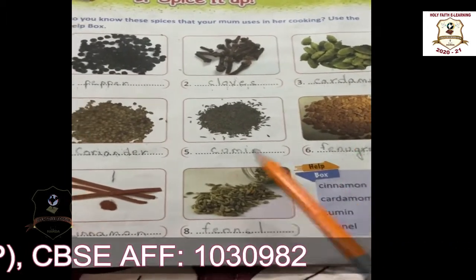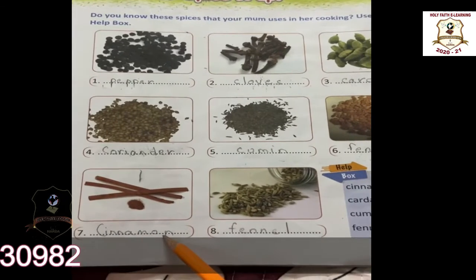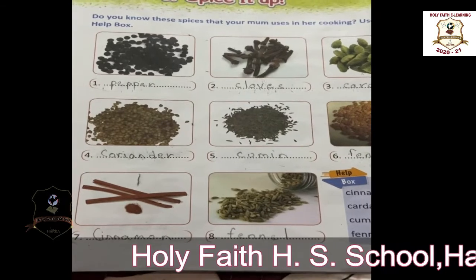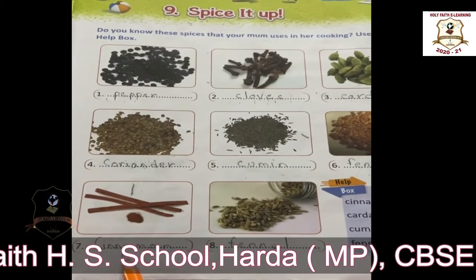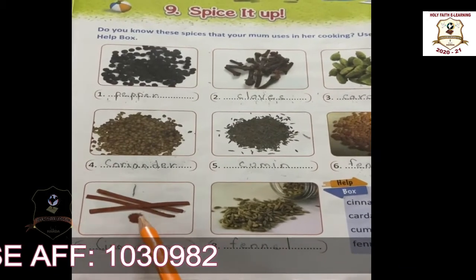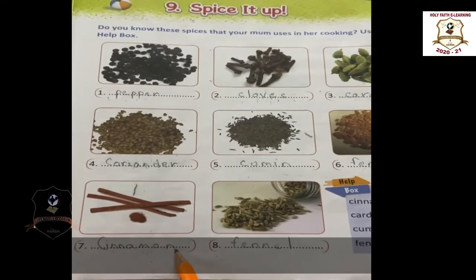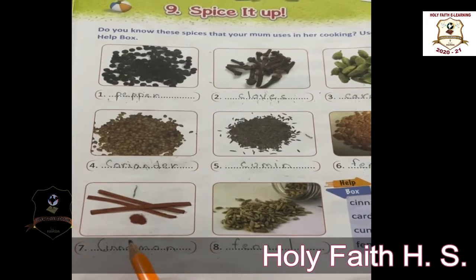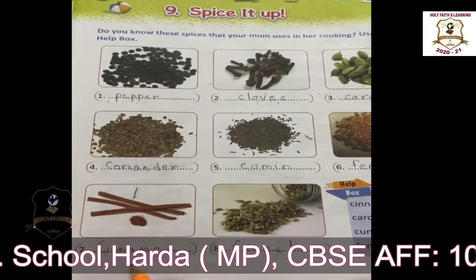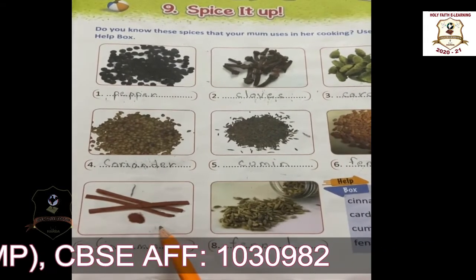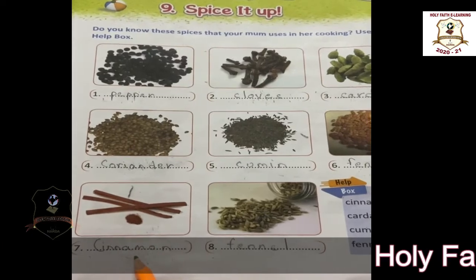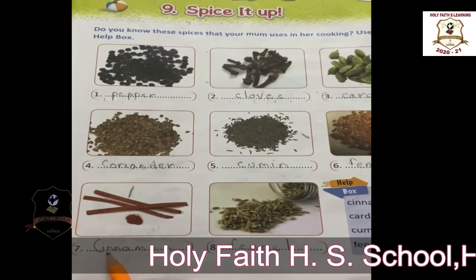Okay, students? Next is cinnamon. Cinnamon is a bark of a tree. What do you mean by bark of a tree? It is the skin of a tree. It is used for adding flavor to food. Why do we use cinnamon? We use cinnamon to add taste. Cinnamon brings taste to our food. And cinnamon in Hindi is called dalchini. In English it is called cinnamon.